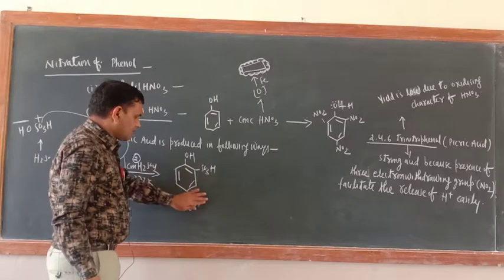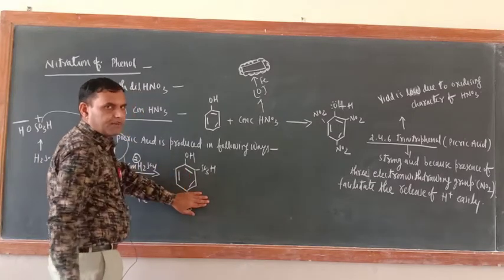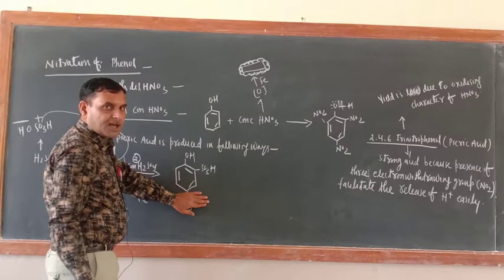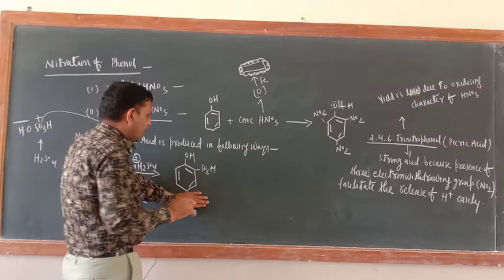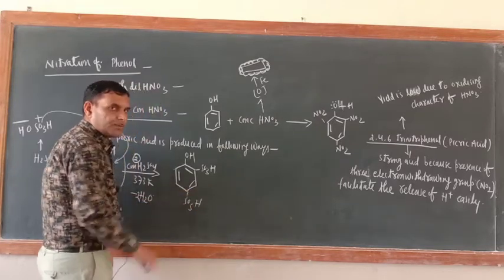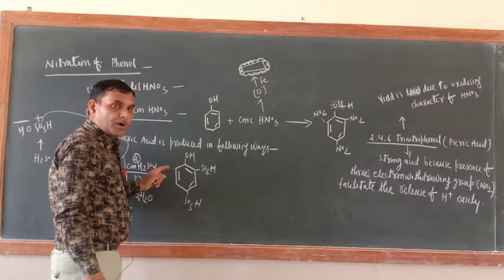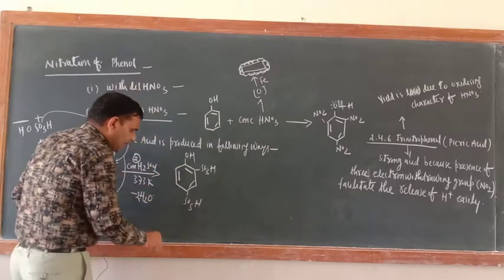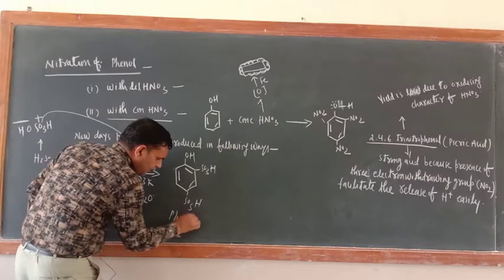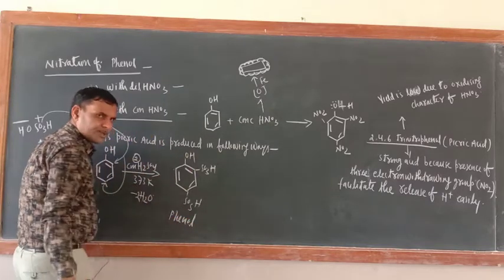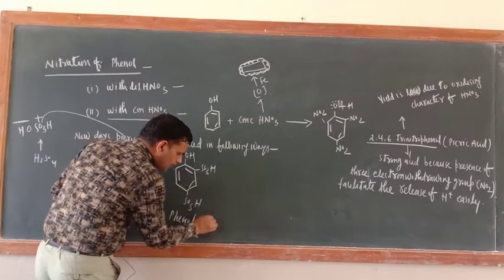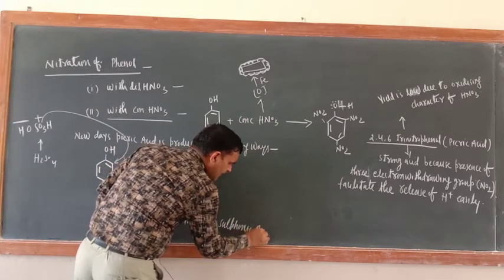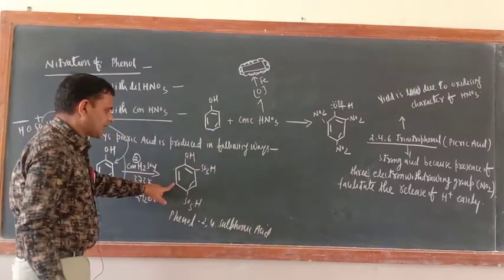Suppose this one is not there. Then what is the name of this one? 2-hydroxybenzene sulfonic acid. And if you take this one also, what would be the name? 2-hydroxybenzene disulfonic acid. But in the NCERT book they have written phenol, meaning they treat the OH group as a substituent only: phenol 2,4-sulfonic acid. So first we have converted phenol into this compound.